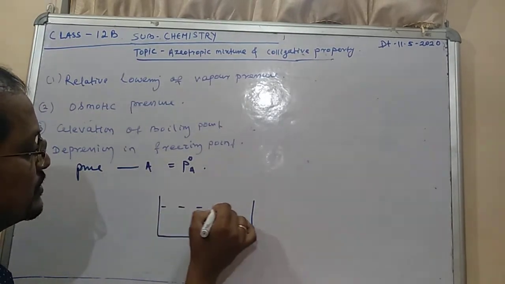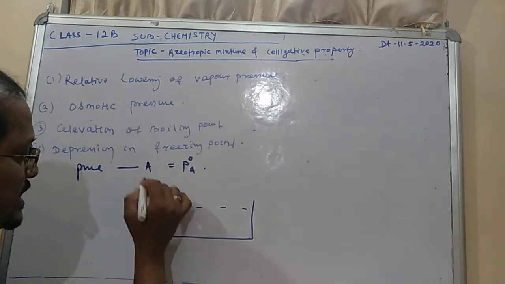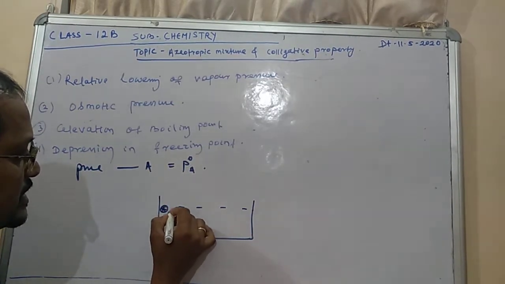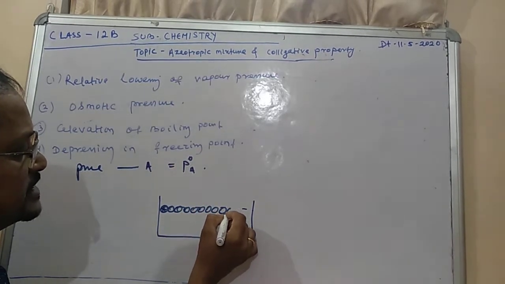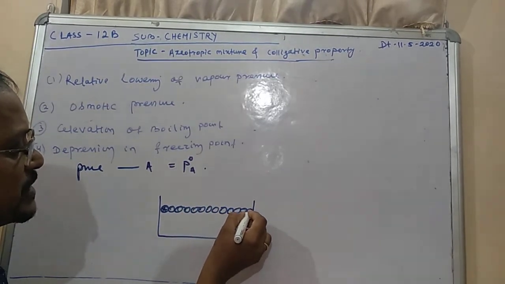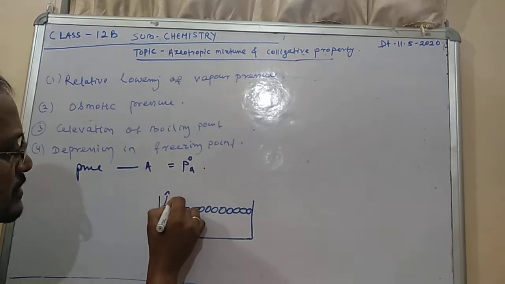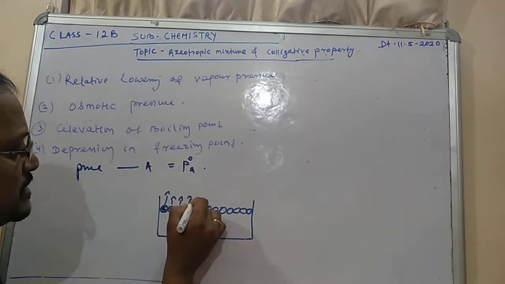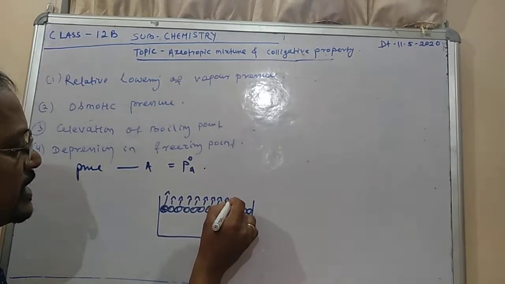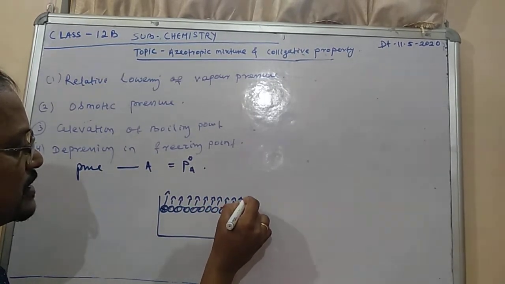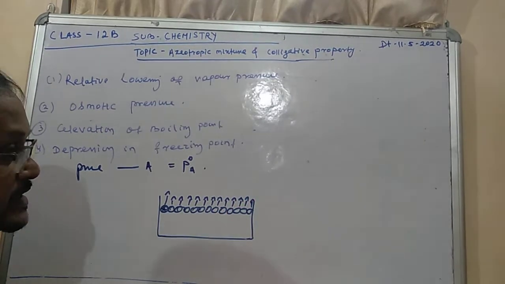Suppose the pure liquid is here like this. These are the A particles, the A particles are here. In this case, what are the number of particles present on the surface? They all will get evaporated. So obviously there will be a high vapor pressure. Try to understand, the vapor pressure will be greater.